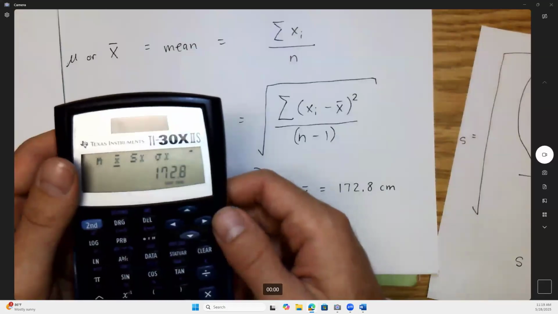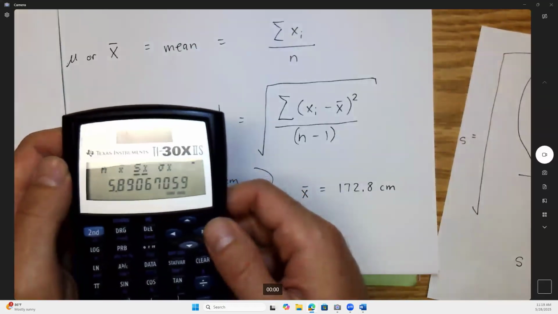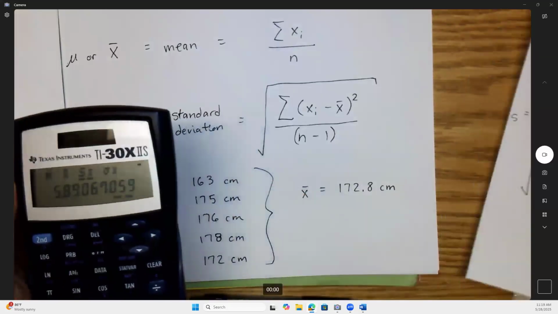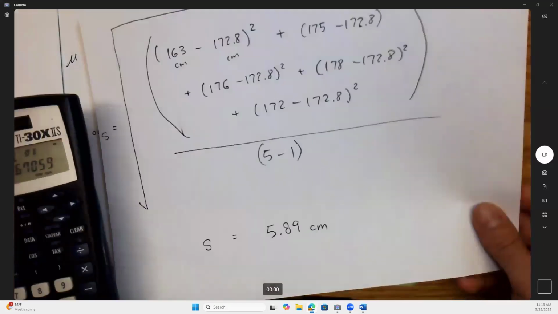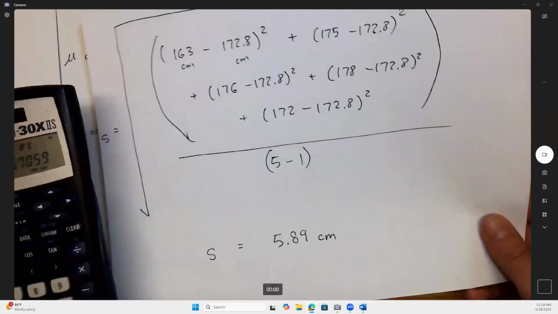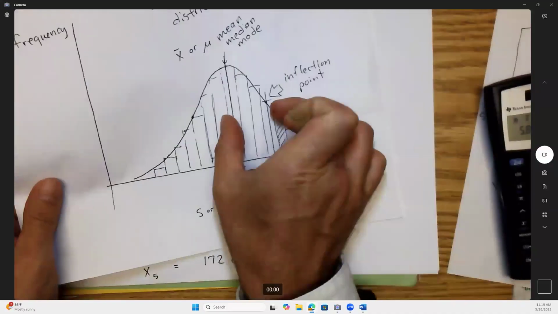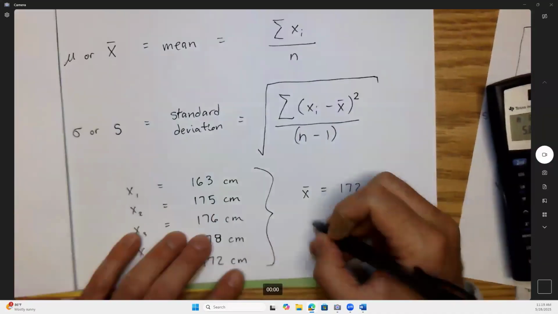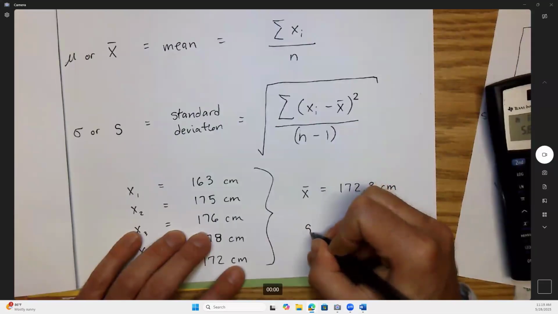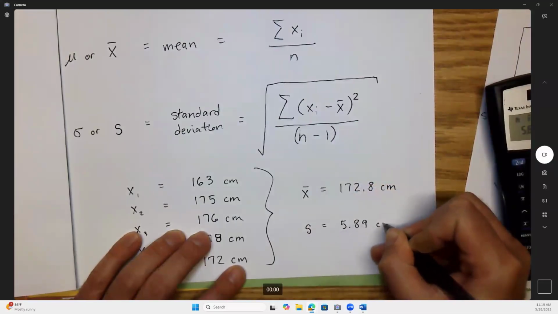Now, if we scroll to the right again, you see S right there for standard deviation? There it is, 5.89. It did that whole process for you right there. It tells you how wide the bell curve is, the distance from the mean to that inflection point. That's it. So I'll write that down right here. I'll do S for standard deviation, 5.89. It's also in centimeters.